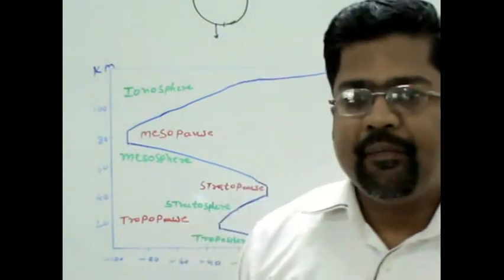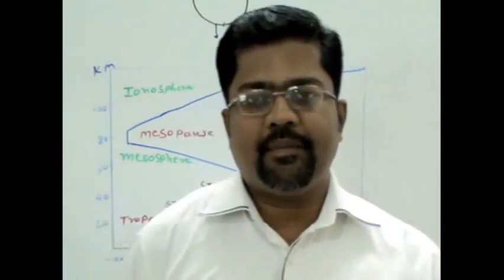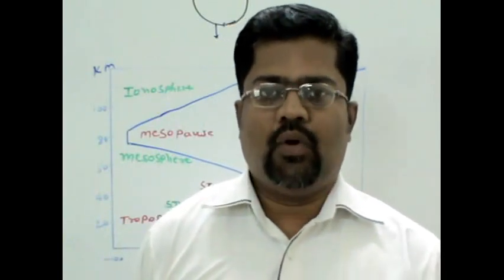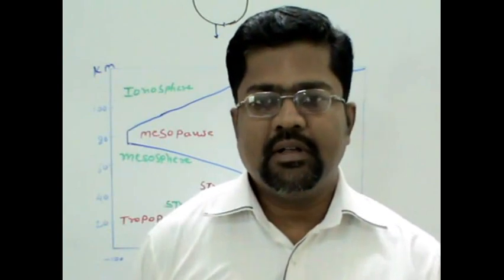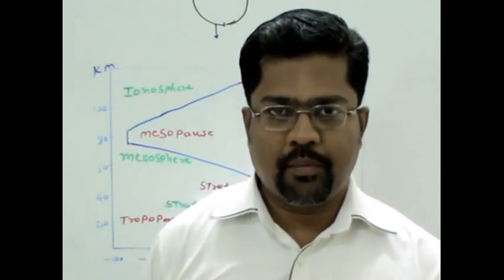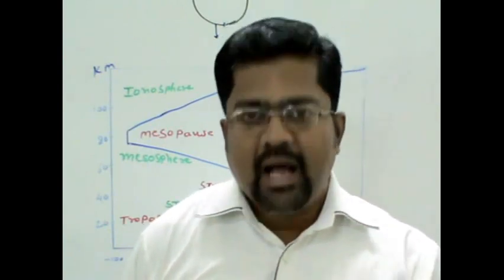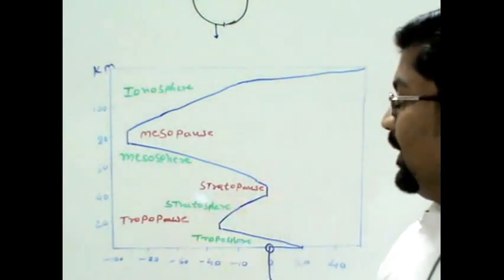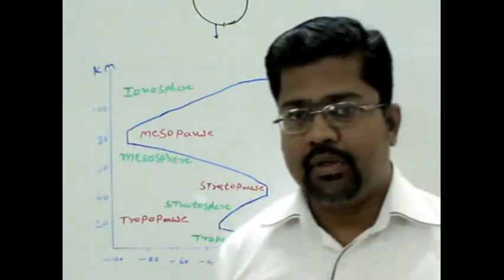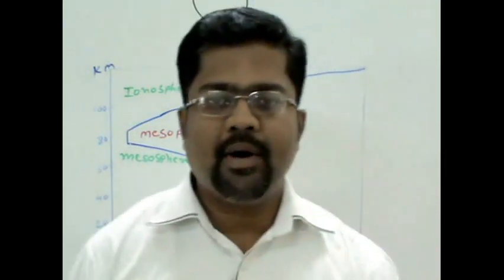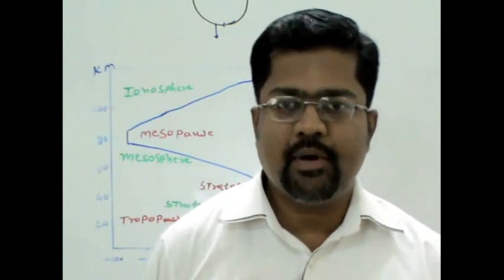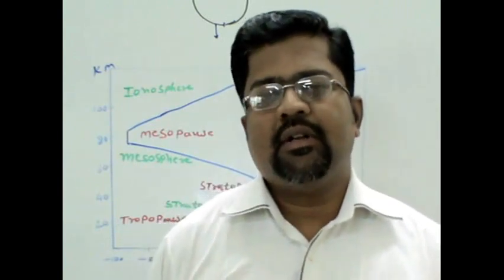degrees Celsius. The troposphere is the part of the atmosphere which is most studied, and therefore we have considerable knowledge about the troposphere. Then the second one is the stratosphere, and then the mesosphere. We have very little knowledge about the ionosphere. I am not saying there is none, but comparatively we have less knowledge about the ionosphere. So let us now discuss.